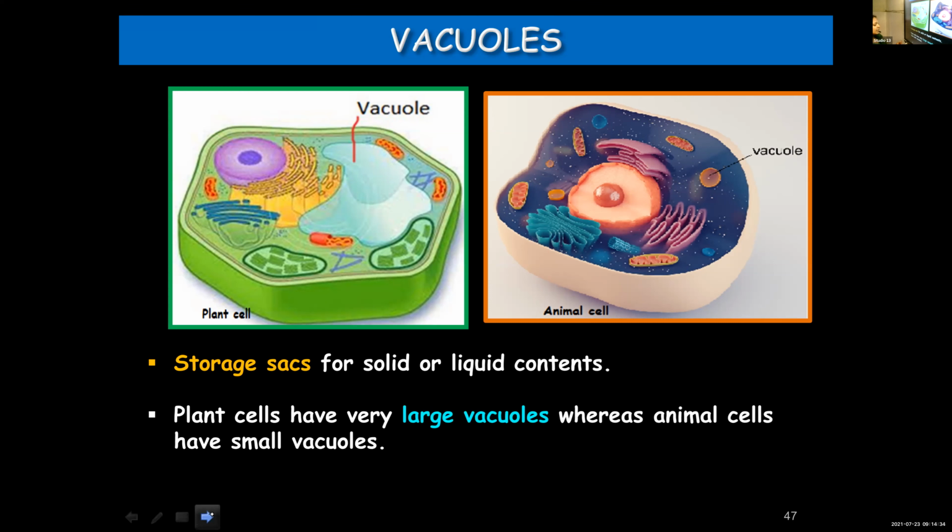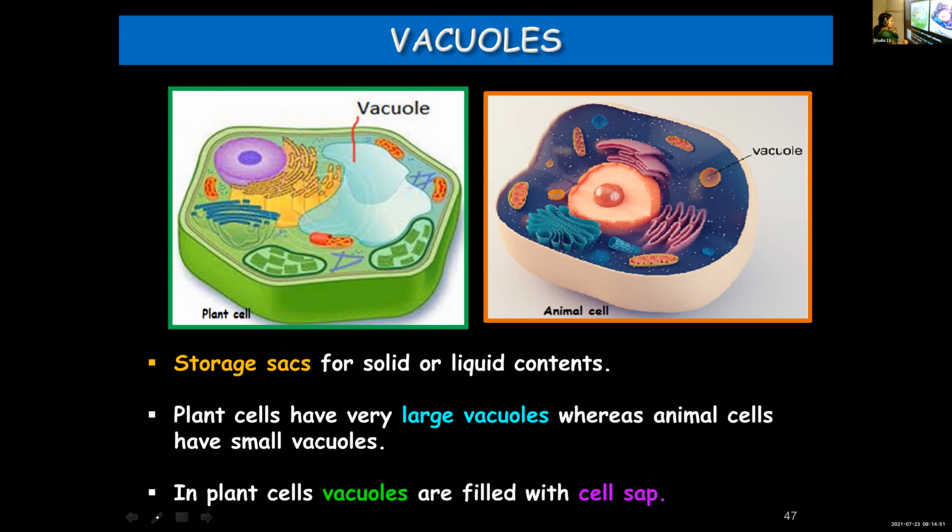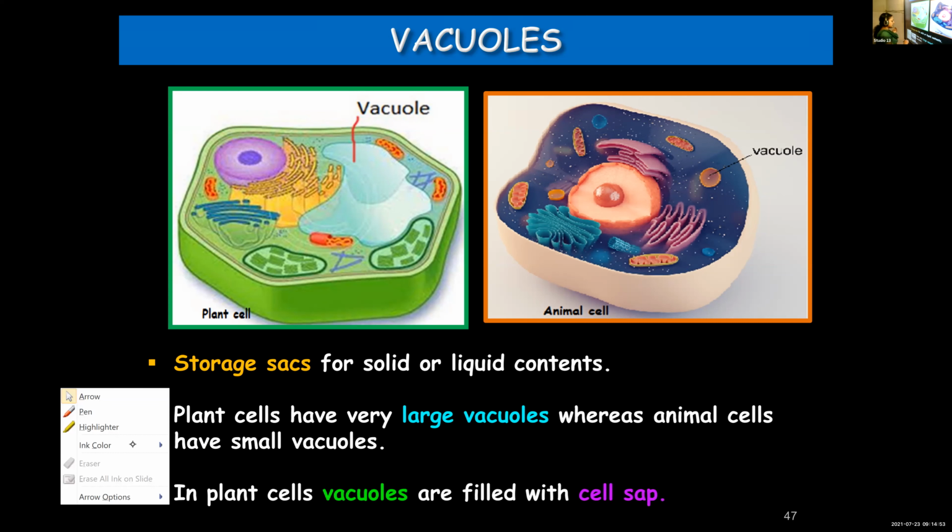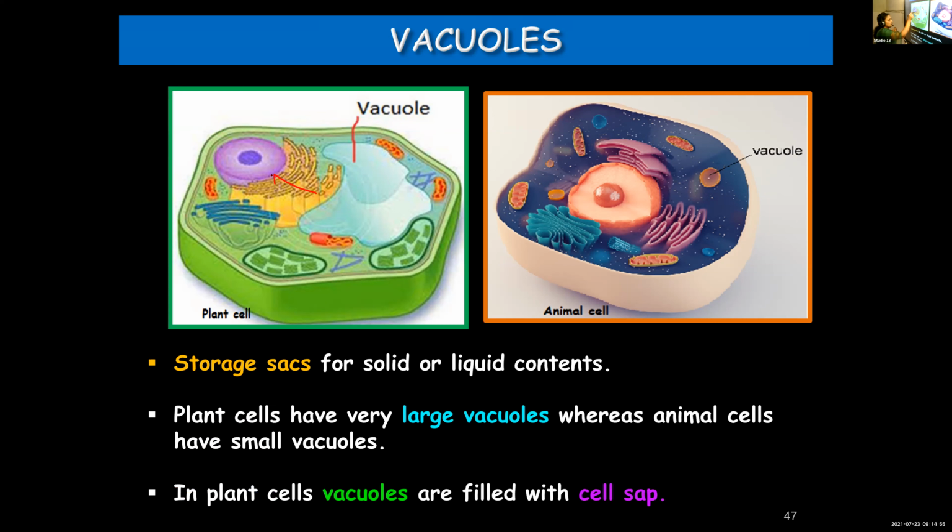In plant cells, vacuoles are large in size, whereas in animal cells, the vacuoles are small in size. And you can see, because of the large vacuole at the center, the nucleus is pushed towards one side. So in plant cells, the nucleus is pushed towards the side due to the presence of a large vacuole, whereas in animal cells, you can find it at the center.